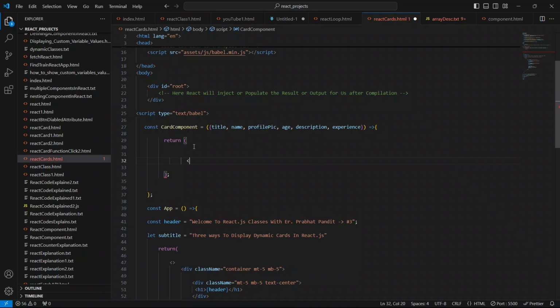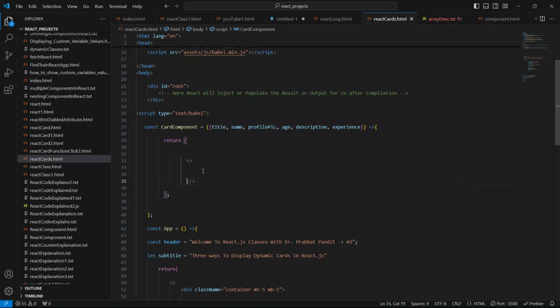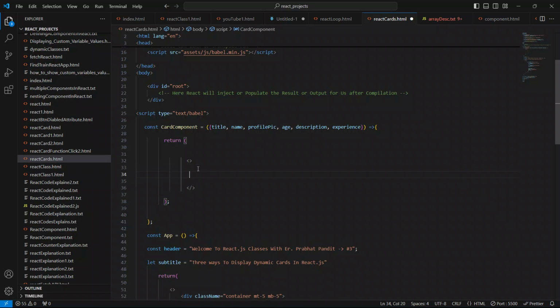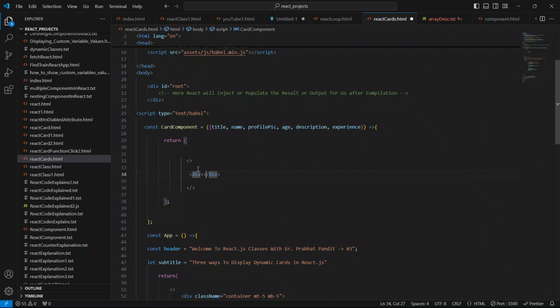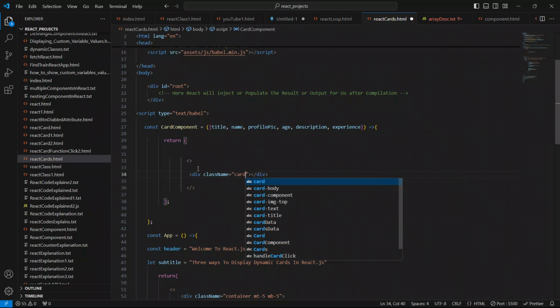Okay, so I'm gonna use JSX fragments here. I will be using the wrapper div also. Inside this JSX fragment, I'm gonna use the wrapper div. This is cool also, there is nothing wrong in this. I will be giving the class name to this wrapper div. I'll give the class name as card component.